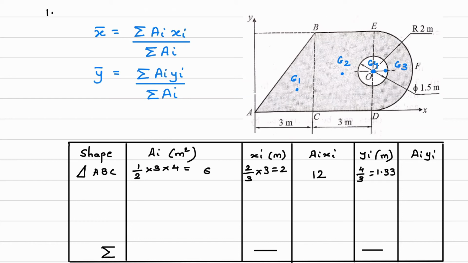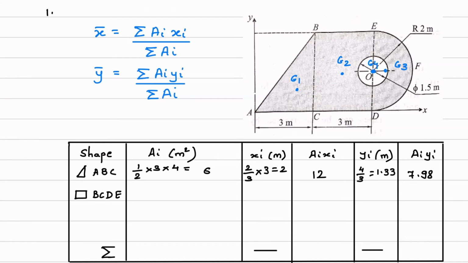Now you have to multiply area into y. So area is 6 multiplied by this y. This will give ai into yi, 7.98. So we have completed the first geometry, the triangle. Now we'll go to the second geometry. The second geometry is a rectangle, and this rectangle is BCDE.